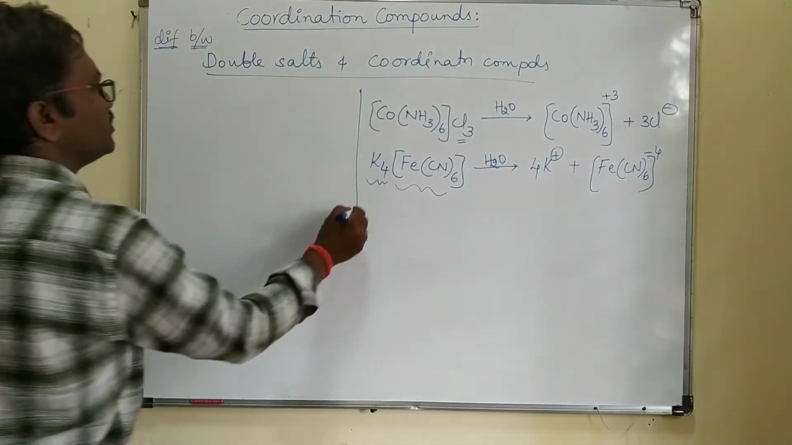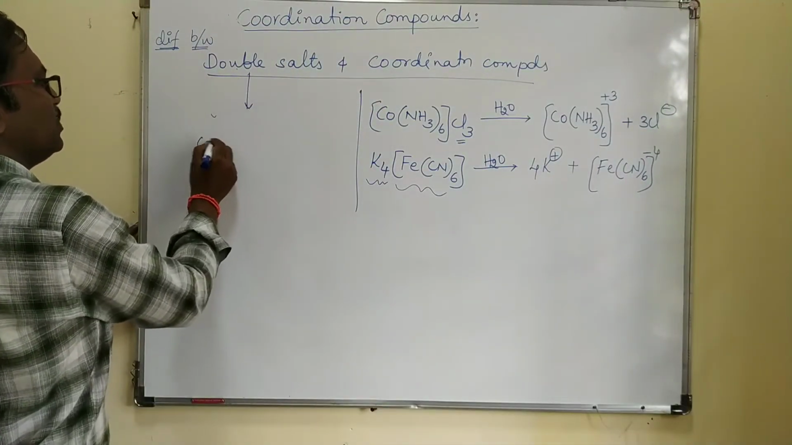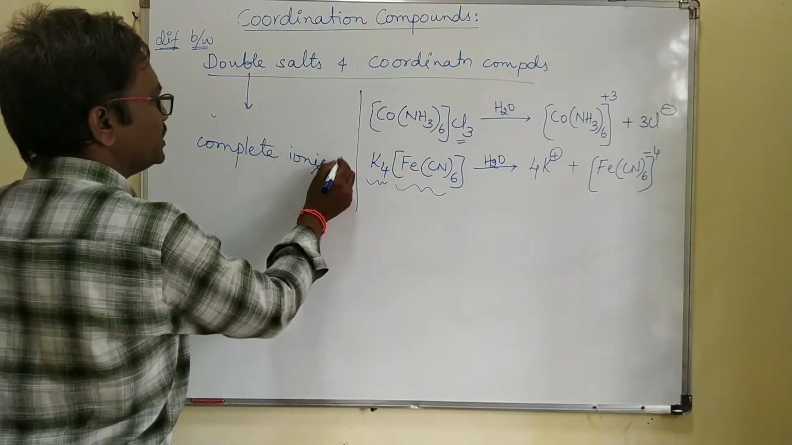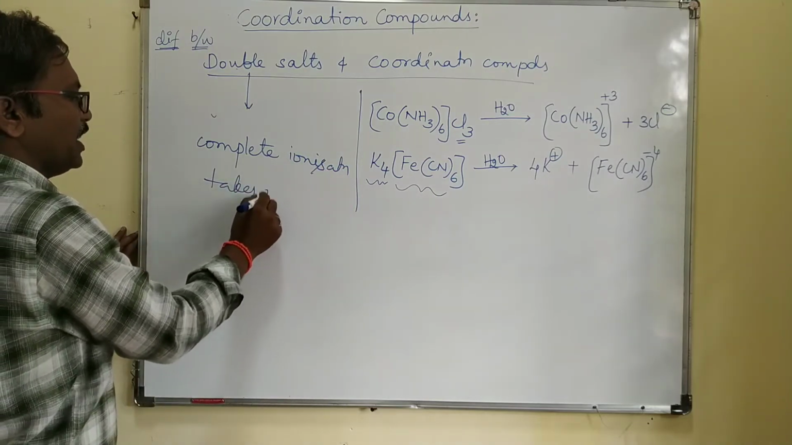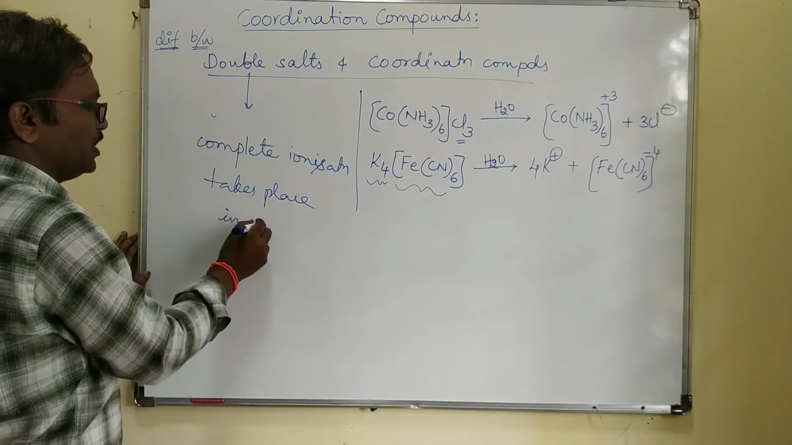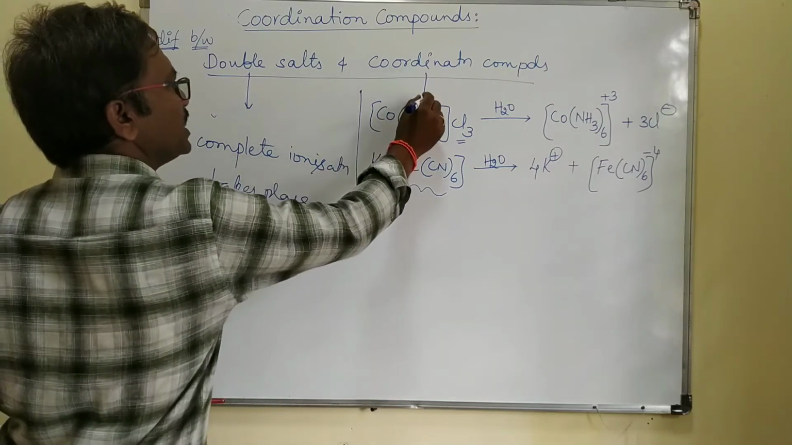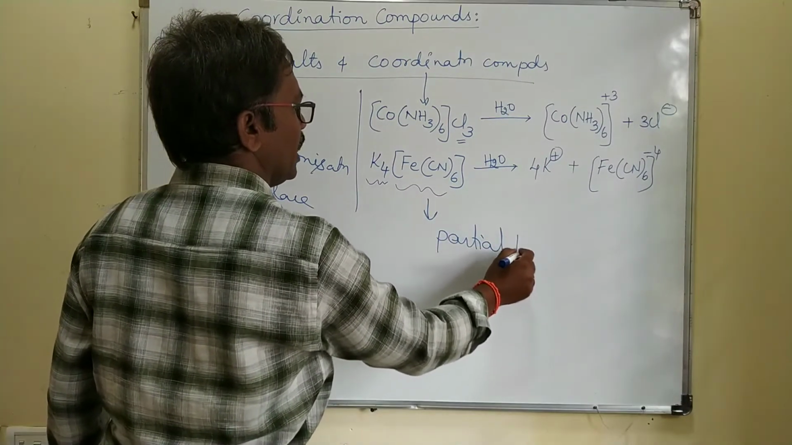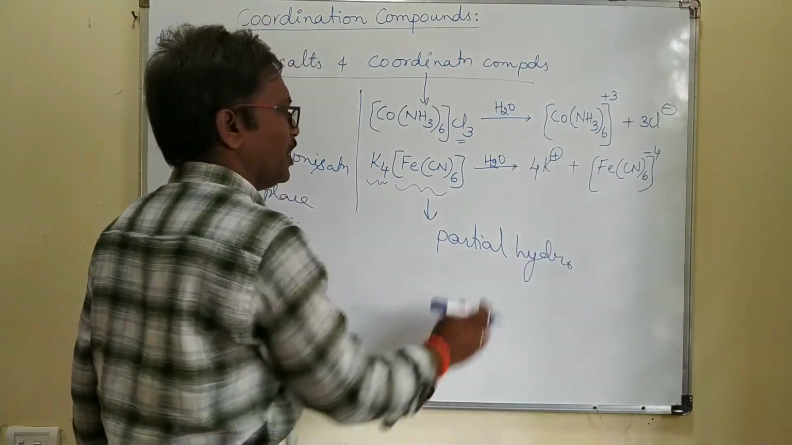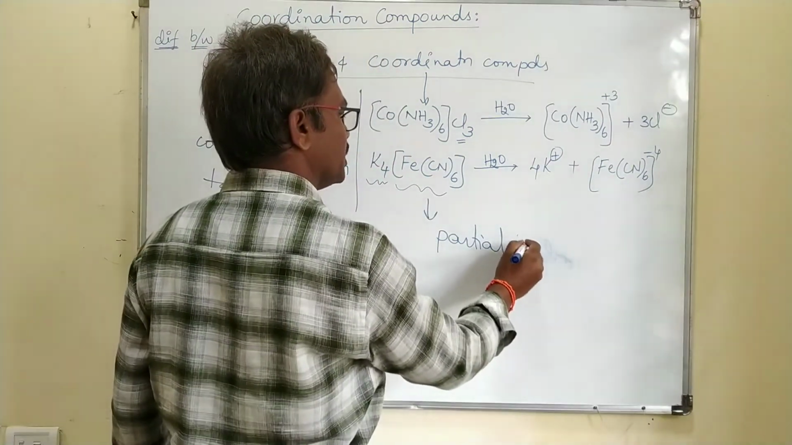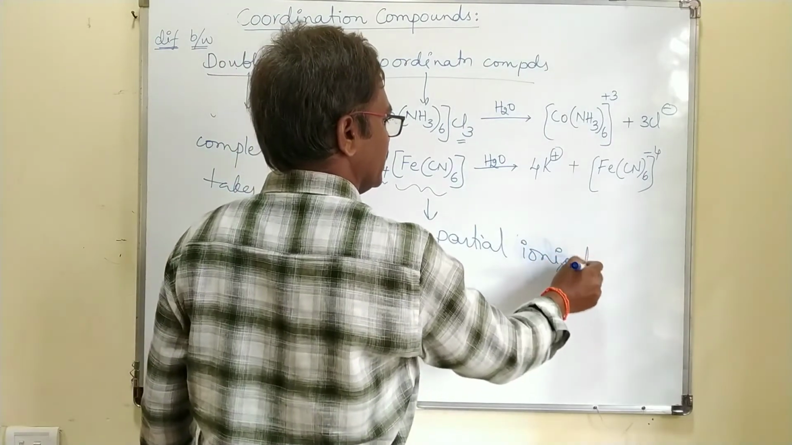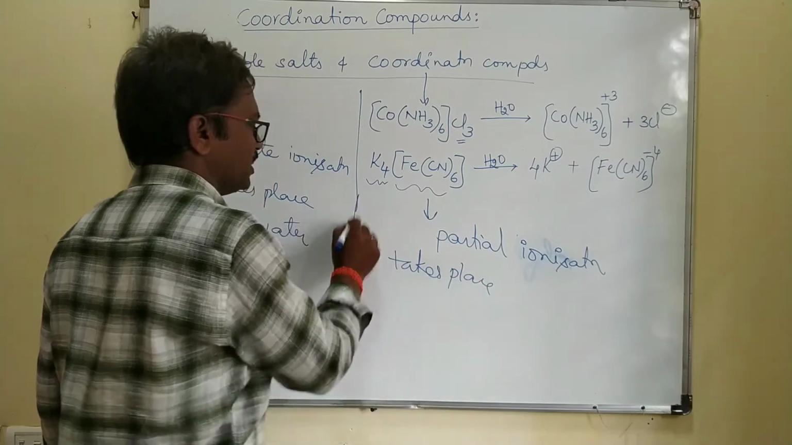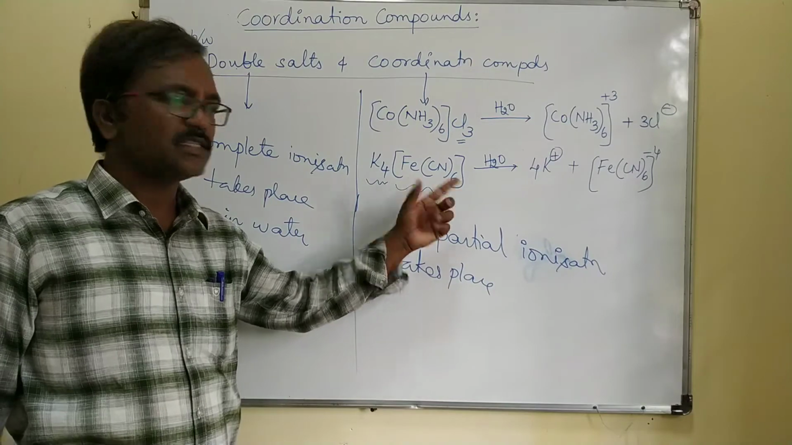What is the difference between double salts and coordination compounds? Double salts undergo complete ionization in the water, whereas coordination compounds undergo partial hydrolysis, partial ionization, right? Partial ionization takes place. The bracket compound does not ionize.